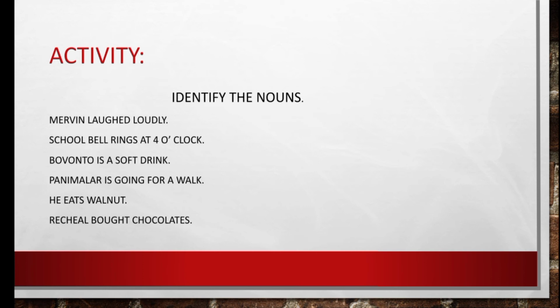So how many nouns are there? There were 2 nouns in the sentence. They are Rachel and chocolates, because Rachel is the name of a person and chocolates is the name of a thing.